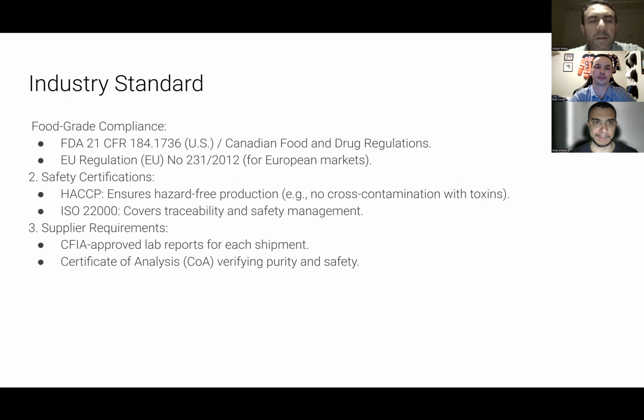There are three major areas for the industry standards. First, the regulations of the US, Canada, North American certification, the European Union. The second is the safety certification that are the HACCP and the ISO 22000. I'll cover them in the next slides. And lastly is the supplier requirements that we will cover as well in the next slides.